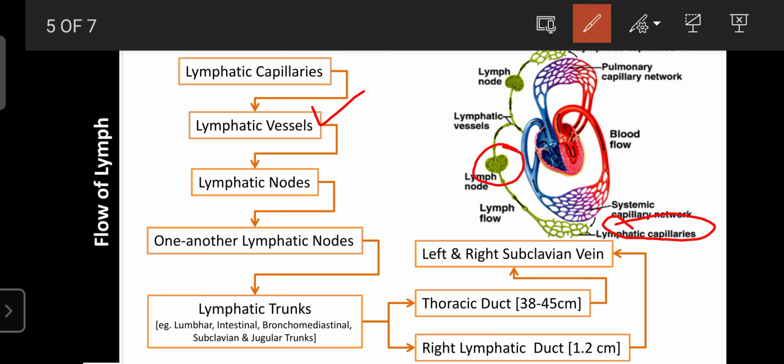Vessels from different parts of the body join together at a particular place, and that place is known as the lymph node. All fluid drains in here, and one lymphatic vessel then takes the fluid away from the node.